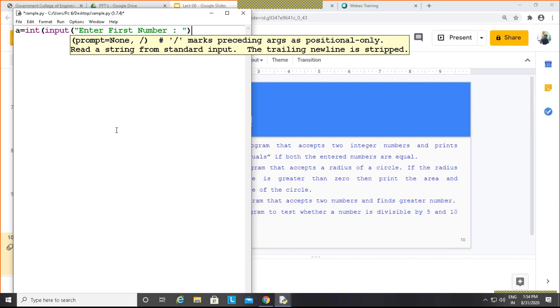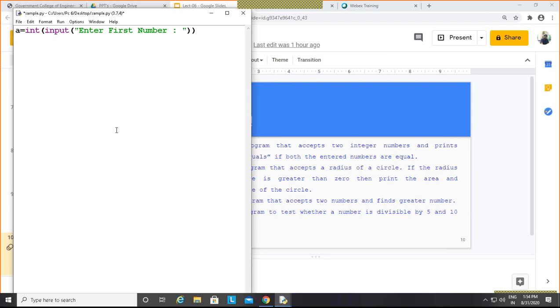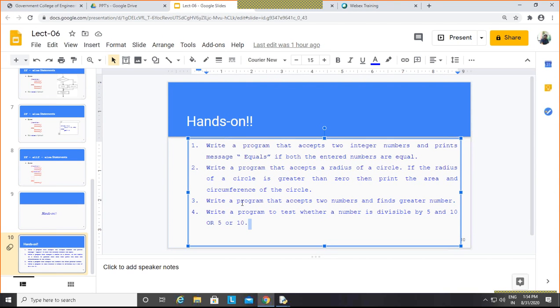Oh, again one is missing, this one. Enter second number. This should be B. Right. Now what we are seeing here, we have accepted two numbers. So to test whether a number is divisible by 5 and 10, or 5 or 10, simply we need to put the condition here.